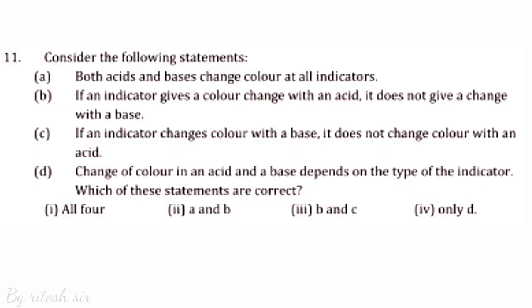Now come to your last question. Consider the following statements. A. Both acids and bases change color with all indicators. B. If an indicator gives a color change with an acid, it does not give a change with a base. C. If an indicator changes color with a base, it does not change color with an acid. And D. Change of color in an acid and a base depends on the type of the indicator. Which of these statements are correct?